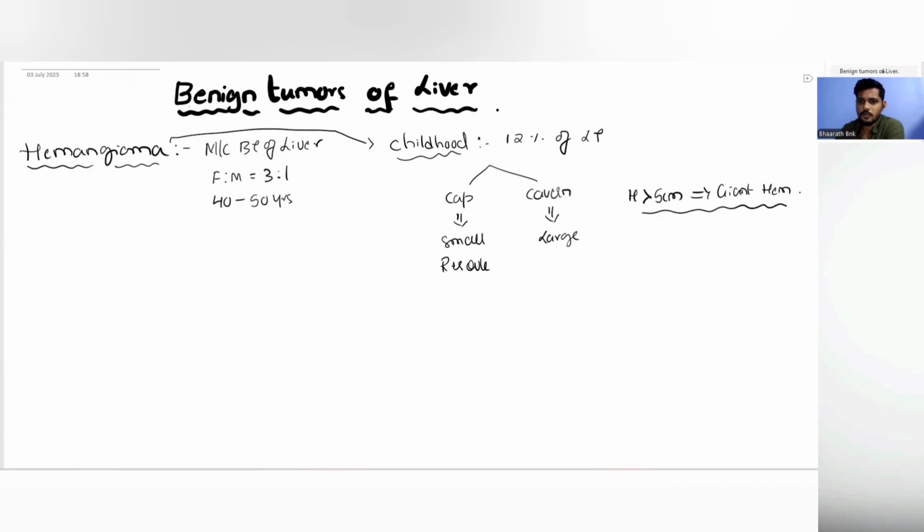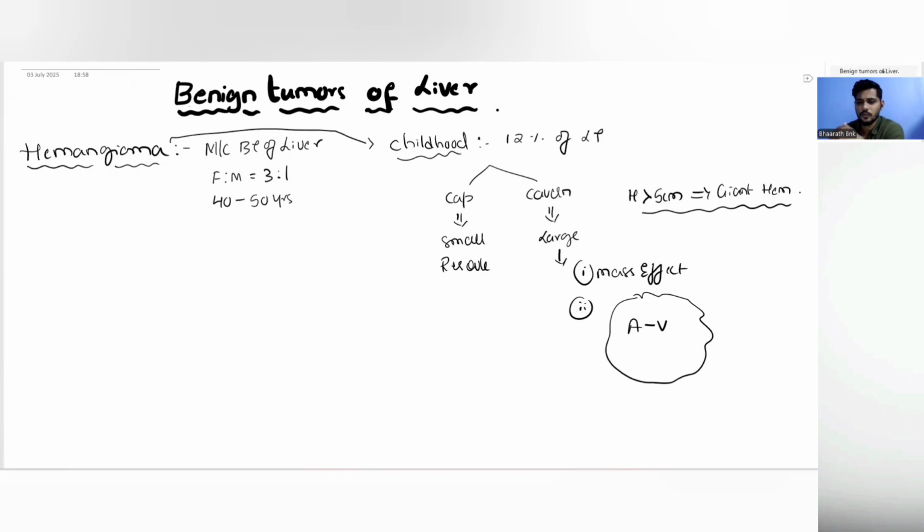So these hemangiomas, when they are large, will exert a mass effect. But more importantly, as they keep on increasing in size, the AV shunting becomes more and more. So there is arteriovenous shunting. So in the body, wherever there is significant arteriovenous shunting, the blood takes the shortcut.